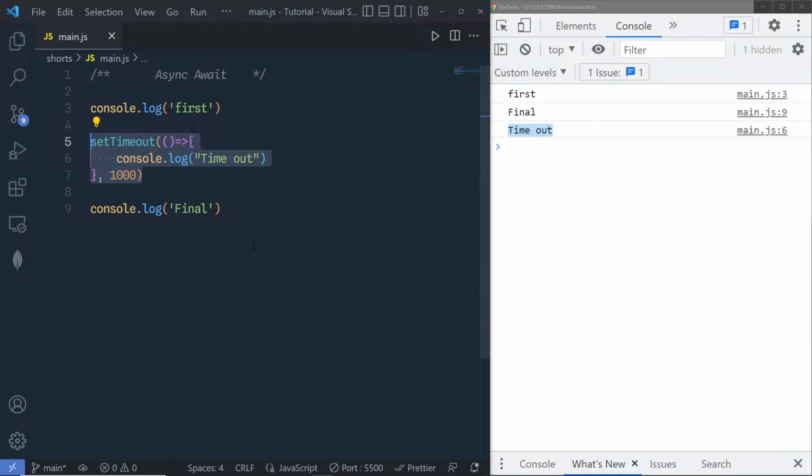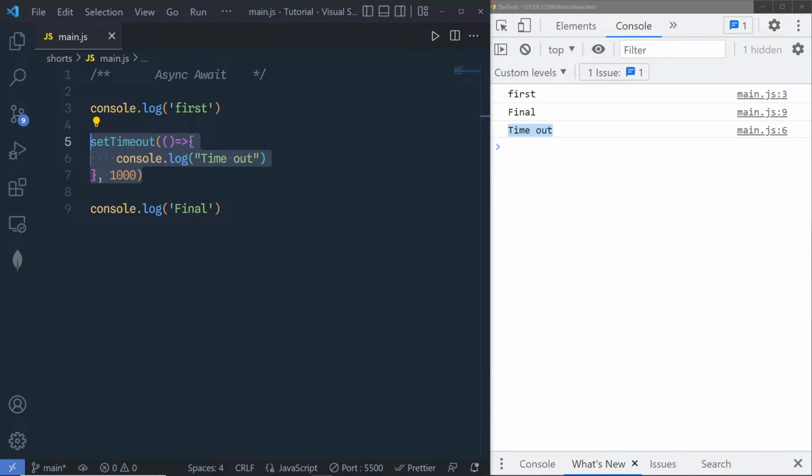So this will add a problem in your code when you have your UI depending on your backend data. So this will add a problem, right? Your front end data depends on the backend.